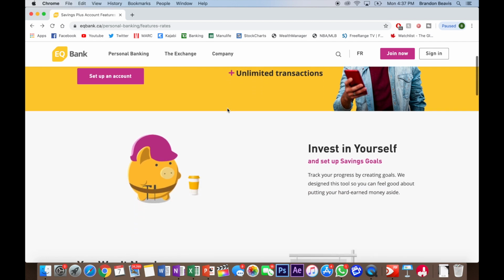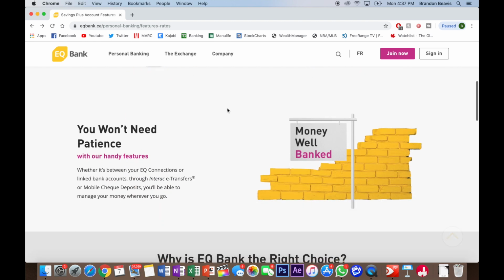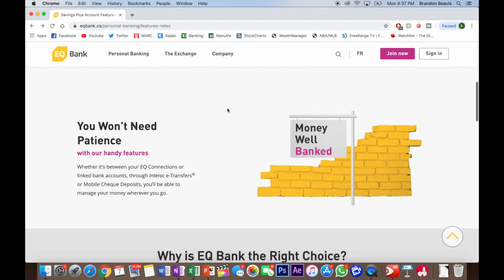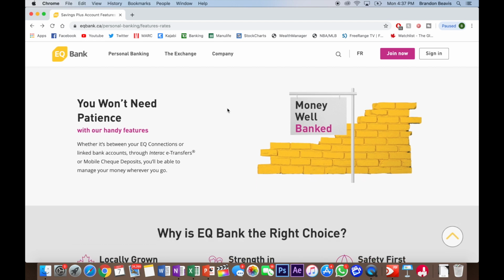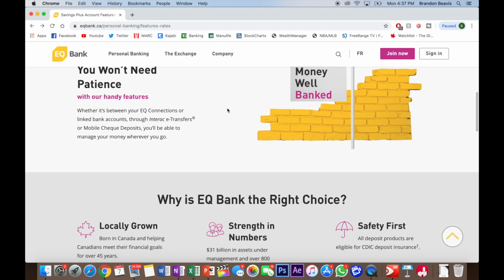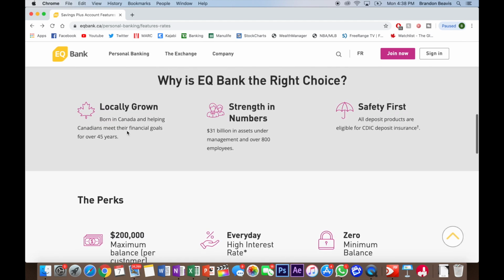But starting off here with a little bit of an overview, this is very simply eqbank.ca. Links will all be down in the description below if you'd like to follow along or take a look after this video. And if you're just hearing about EQ Bank, well, their parent company is Equitable Bank. So they've actually been around, it says here, for over 45 years. Taking a look at the assets, over $31 billion in assets, over 800 employees.